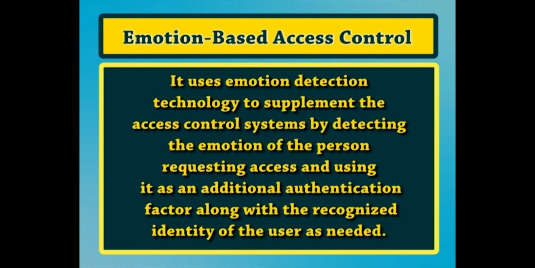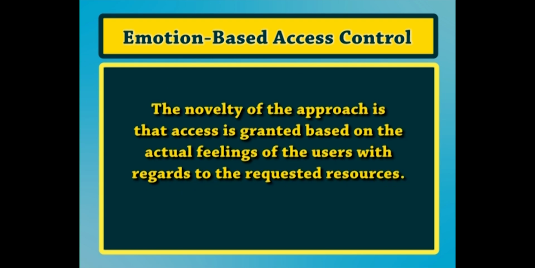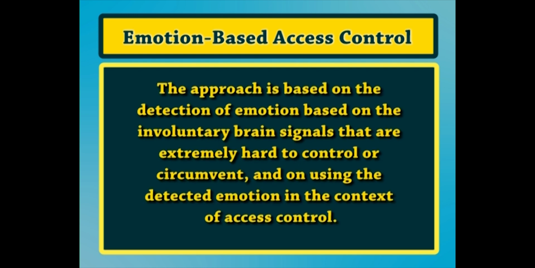Emotion based access control uses emotion detection technology to supplement the access control systems by detecting the emotion of the person requesting access and using it as an additional authentication factor along with the recognized identity of the user as needed. The novelty of the approach is that access is granted based on the actual feelings of the users with regards to the requested resources. The approach is based on detection of emotion based on the involuntary brain signals that are extremely hard to control or circumvent, and on using the detected emotion in the context of access control.